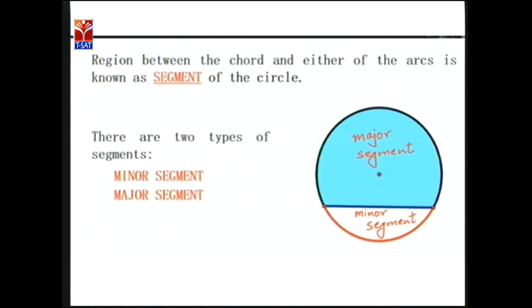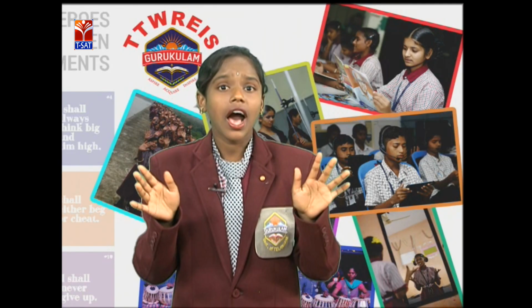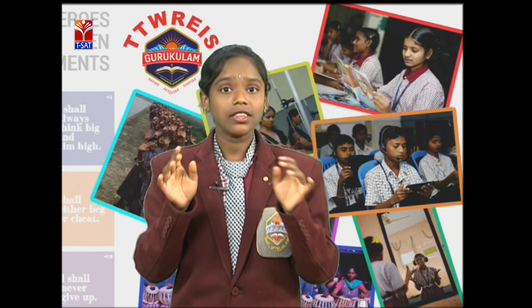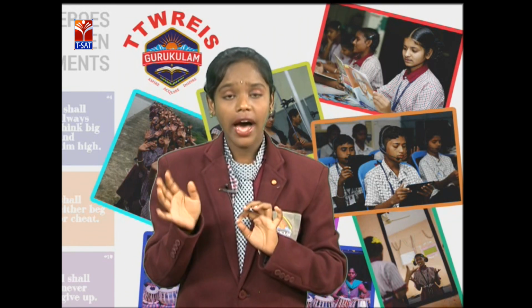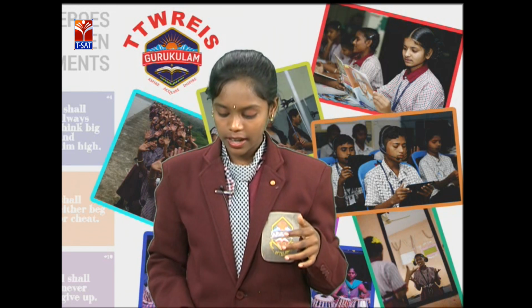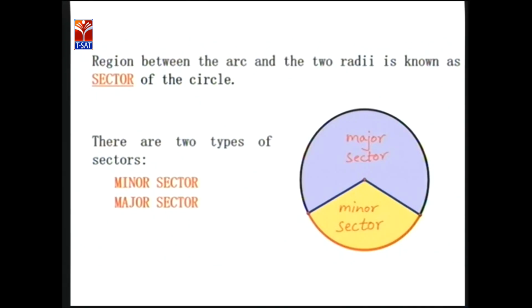Now we go for sector. Do you know? Sector means the region between the arc and 2 radii. Did you get it? Yes, the region between the arc and 2 radii is known as sector. Shall we see the picture? See here, the region between the arc and the radii is known as sector.